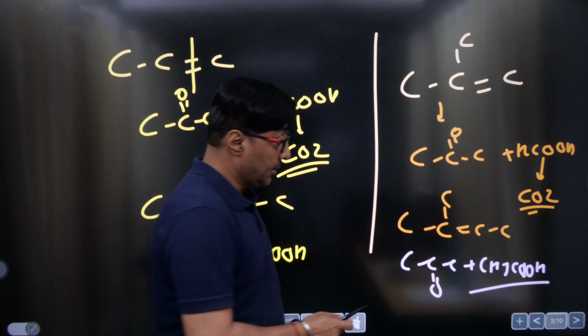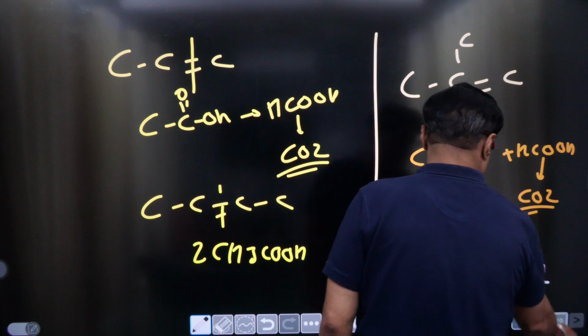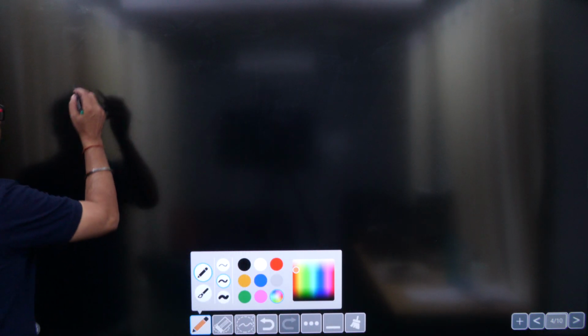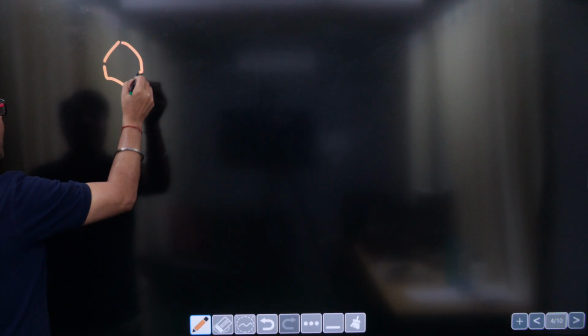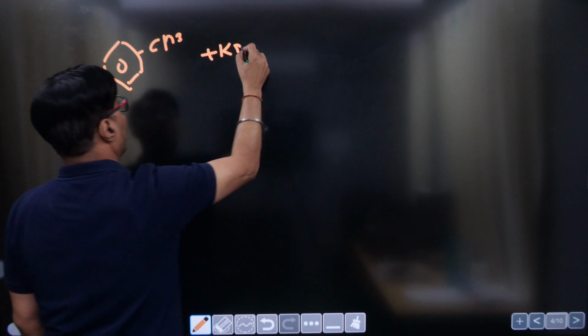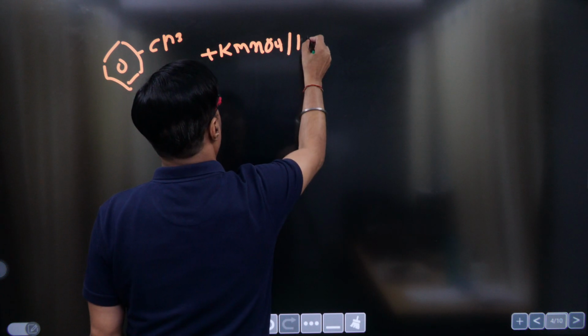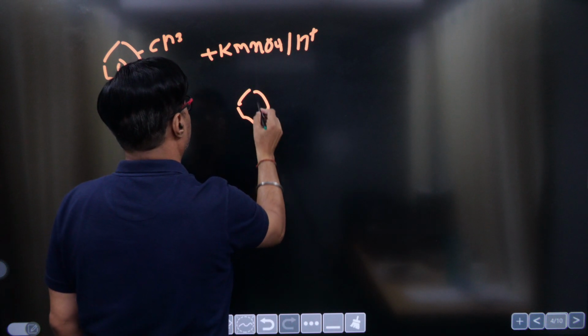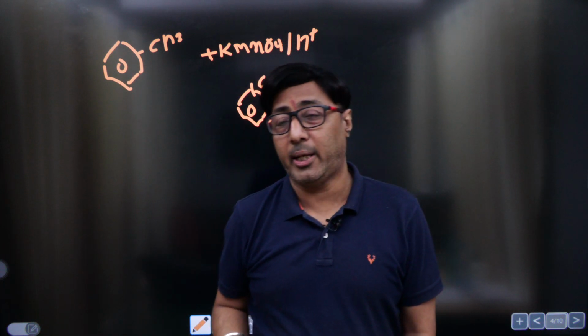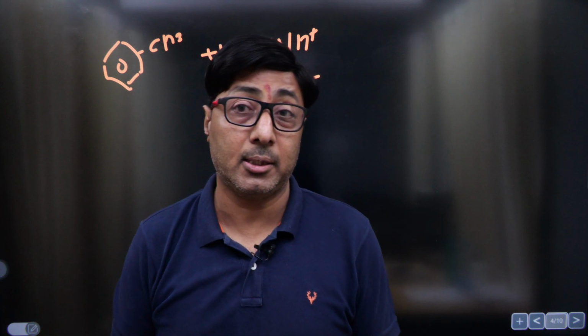So every assumption is telling that the answer should be acid. And one more evidence is there in support of NCERT: we have learned that this is CH3, and this is KMnO4 in acidic medium. This will generate benzoic acid. So till now we came to the conclusion that NCERT is the correct statement.